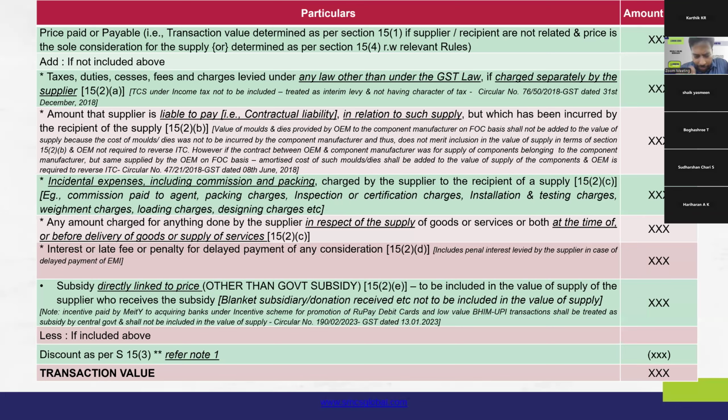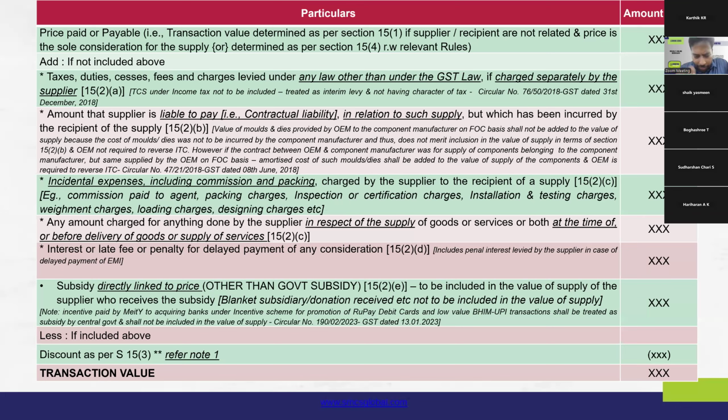47/21/2018. The circular specifically addressed the components of molds and dies, but applying this principle, similar capital assets that are used for manufacturing that are being transferred by the recipient to the supplier, etc., can also be subject to the valuation aspects using the principles laid down by the relevant circular. So we will move on to the next item of addition.